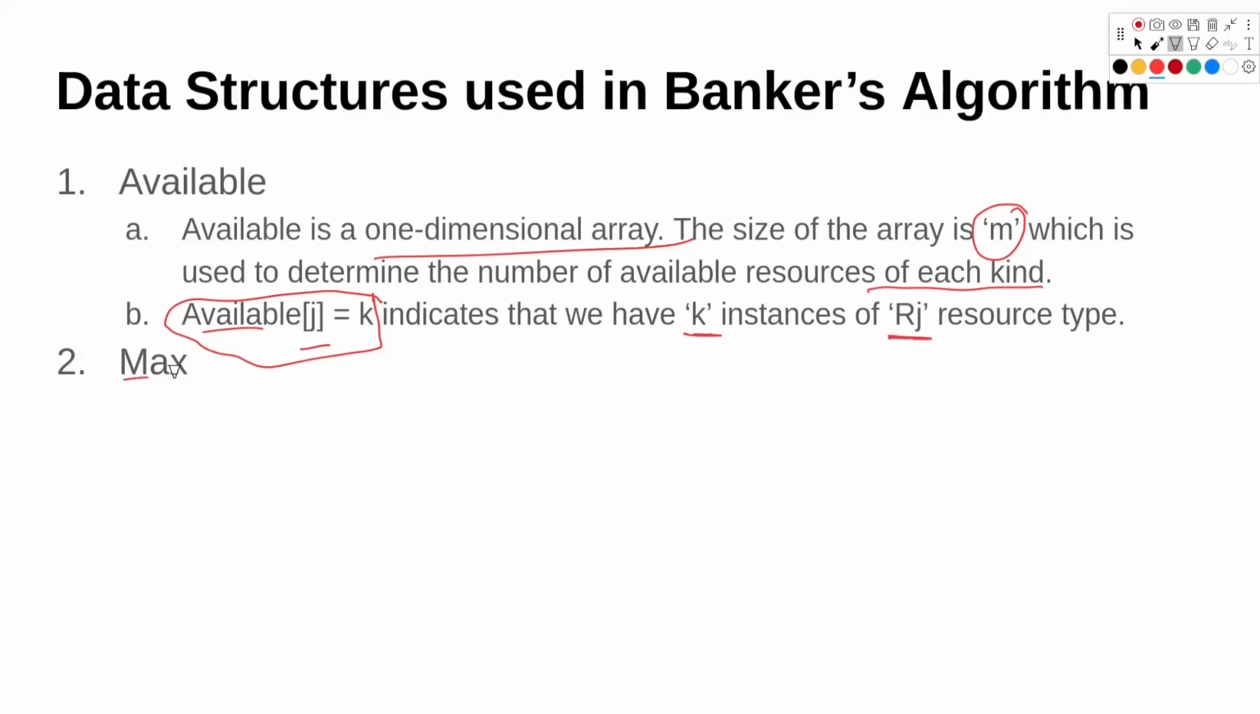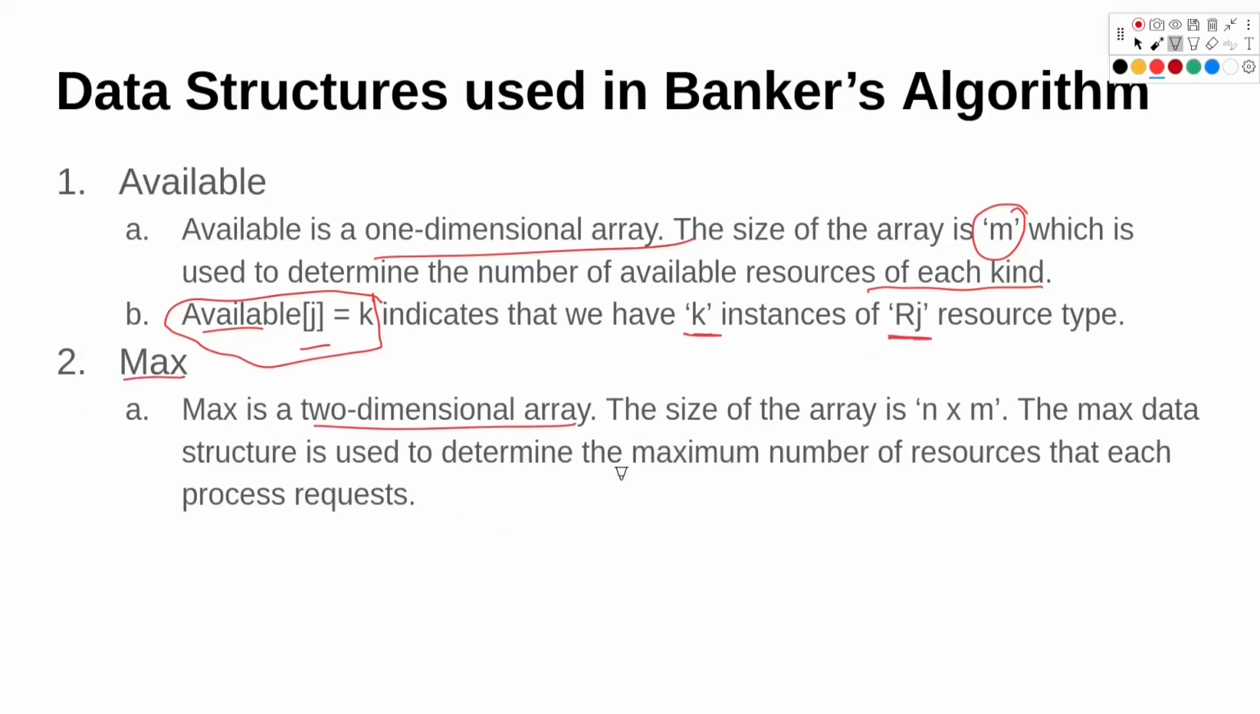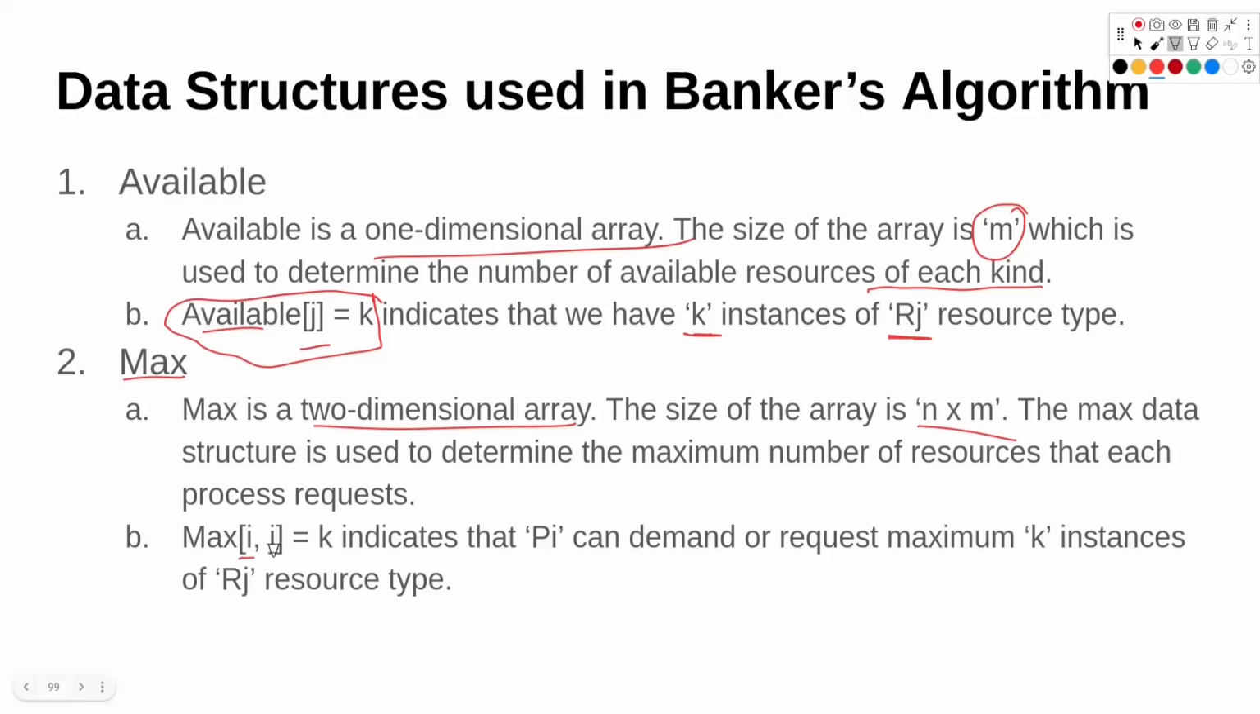Next data structure is Max. Max is a two-dimensional array and the size of the array is n cross m. This data structure is used to determine the maximum number of resources that a process can request. So Max[i][j] equal to k indicates that process Pi can demand or request a maximum of k instances of the resource type Rj.